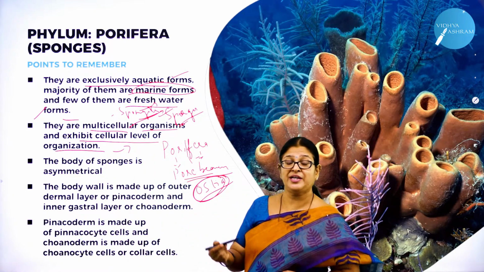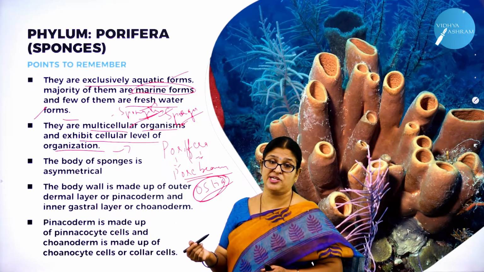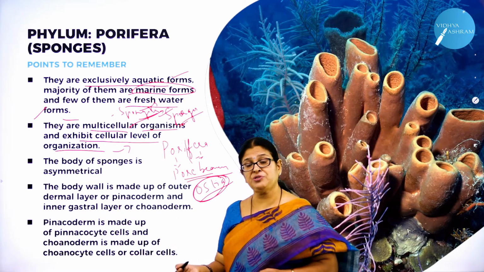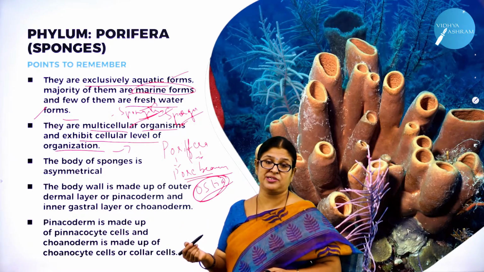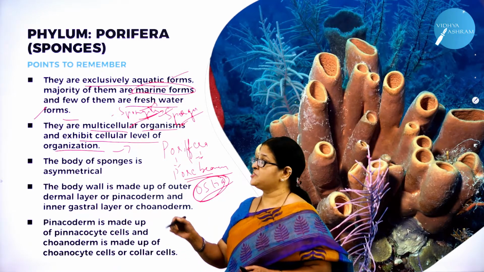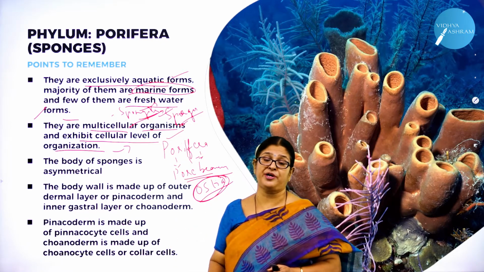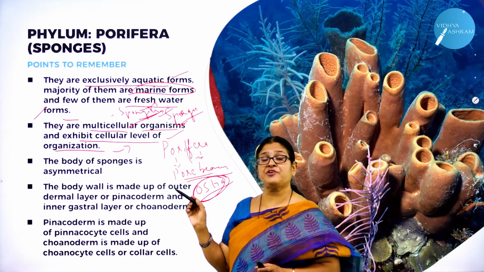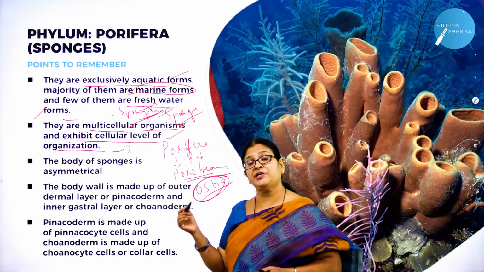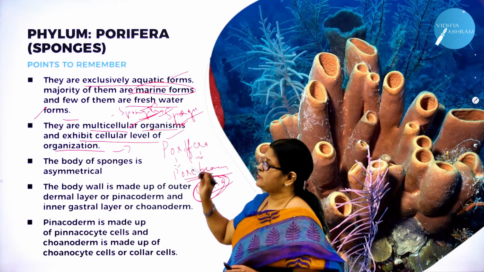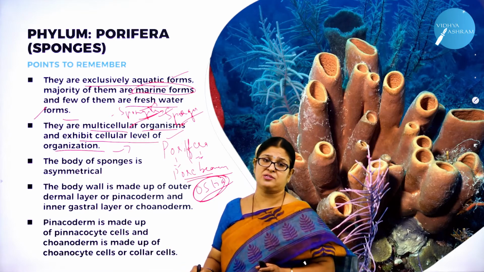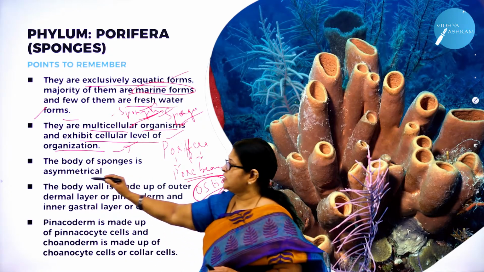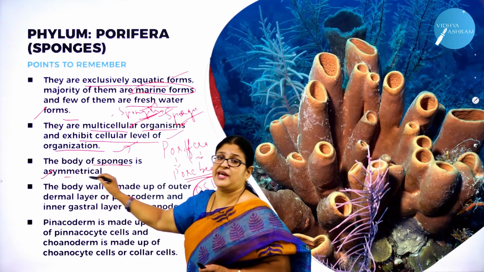Hope you remember when I explained about the levels of body organization. Some animals are restricted to cellular level, some to tissue level, some to organ level, some to organ system level, but these are restricted to what level? Cellular level. Very important point to be written for the characteristic features of phylum Porifera. That is, what is the first point? They are exclusively aquatic forms. Majority of them are marine forms, and a few of them are freshwater forms, and they are multicellular organisms, but their body exhibits what level? Cellular level.